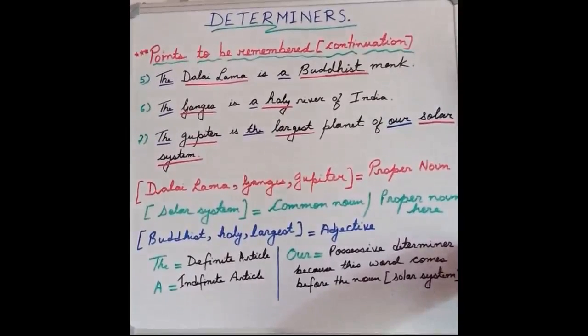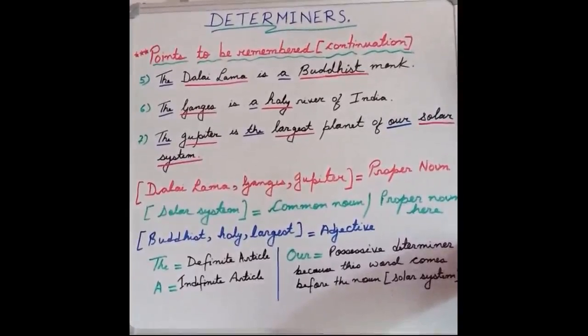So the word just coming before the word holy is a, which is a determiner by virtue of being an article, and again the word the, which comes before Ganges, is also a determiner by virtue of being an article. So as you know, the is the definite article because there is only one Ganga in the world, one particular example, and holy river, HOLY, it is modifying the word river and Ganga as well. What kind of river? Holy. So holy is the word adjective.